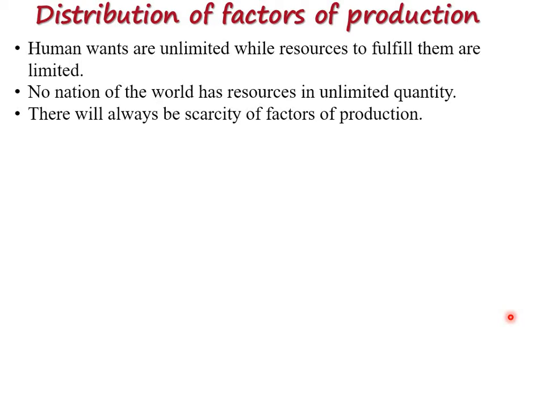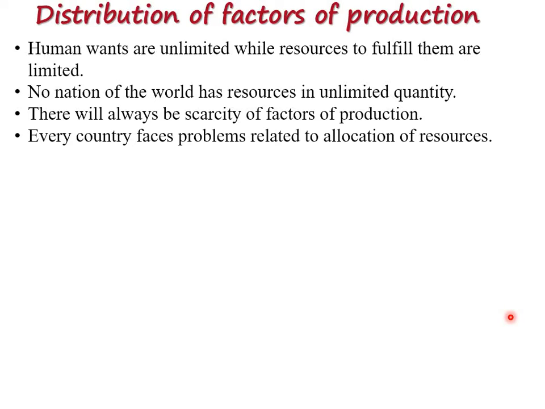So there will always be scarcity of factors of production, that is land, labor, capital and entrepreneur. Not only these 4 factors are there, but these 4 are in the syllabus. Lots of different factors are there, but these particular factors are scarce in the market. As a result, every country faces problems related to allocation of resources, how they will allocate the resources. It depends upon their particular distribution system. Different questions arise in different countries regarding how, why and when resources are used, and in how much quantity they are useful in a limited time period. So here are the particular factors for that.